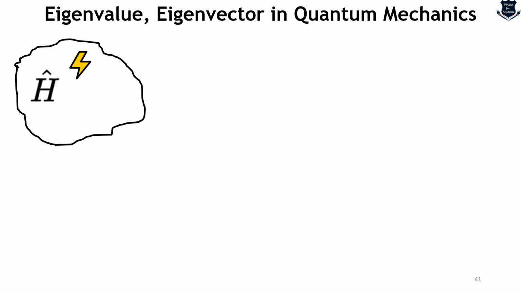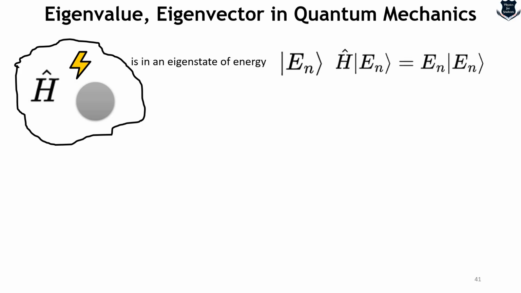So from here, consider that there is a particle. This is a particle, okay? A particle in a quantum system where energy is the observable, represented by the Hamiltonian operator H hat. And suppose the particle is in an eigenstate of energy, which I'm again denoting by Dirac notation, |E_n>, where this one is equal to this one. And what is this? This |E_n> is the eigenstate of the Hamiltonian energy operator.